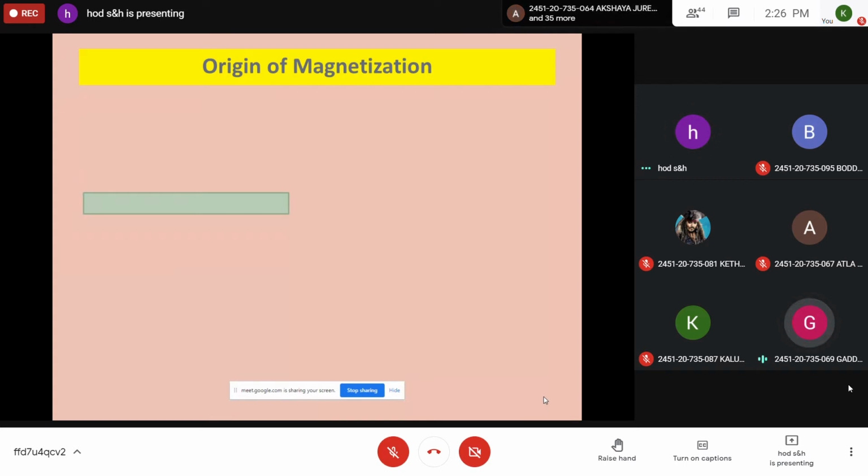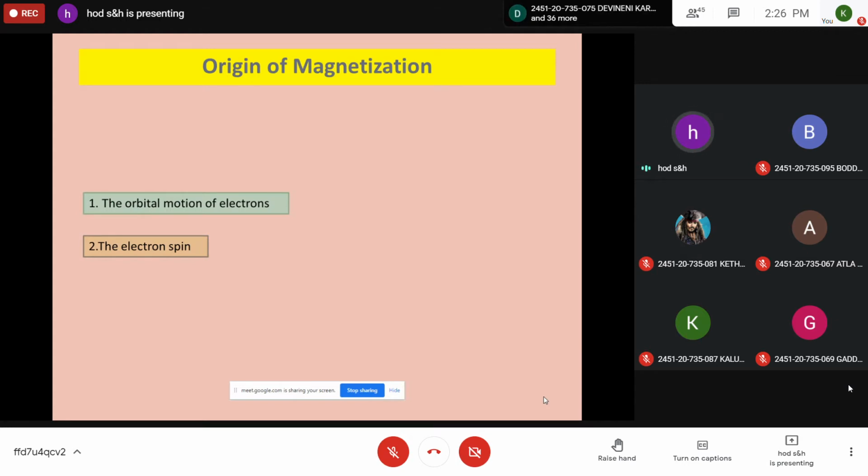Yeah, sir. When they rotate, they generate some Bohr magneton. Yeah. So the first one is the orbital motion of electrons as the origin of magnetization. Because of the motion of electrons around the nucleus in a specific orbit, it will contribute to certain magnetic behavior. In addition to this, the electron moves around the nucleus and also spins about its own axis, isn't it? So the second origin is the electron spin. The spin of the electron also contributes to the magnetic behavior.